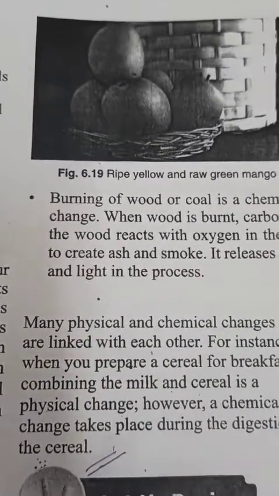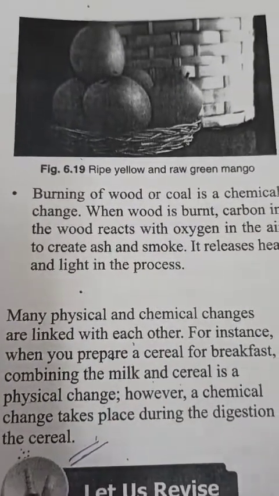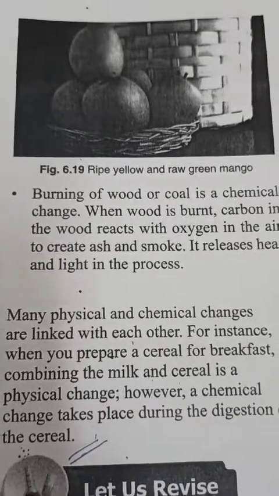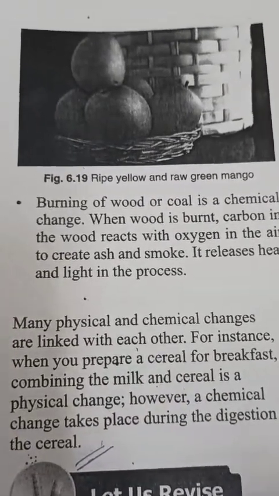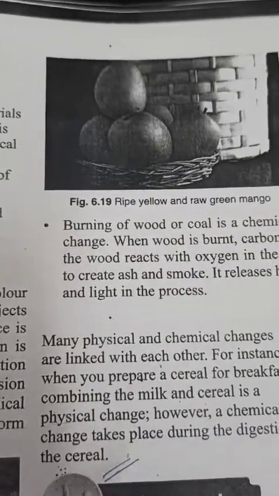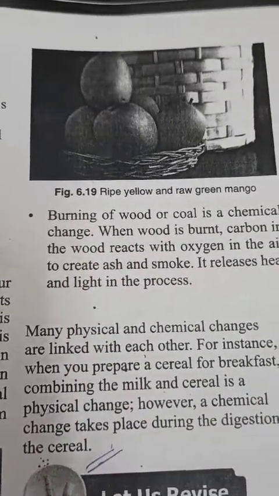In both columns you have to write 10 examples of each, means 10 examples of physical changes and 10 examples of chemical changes.